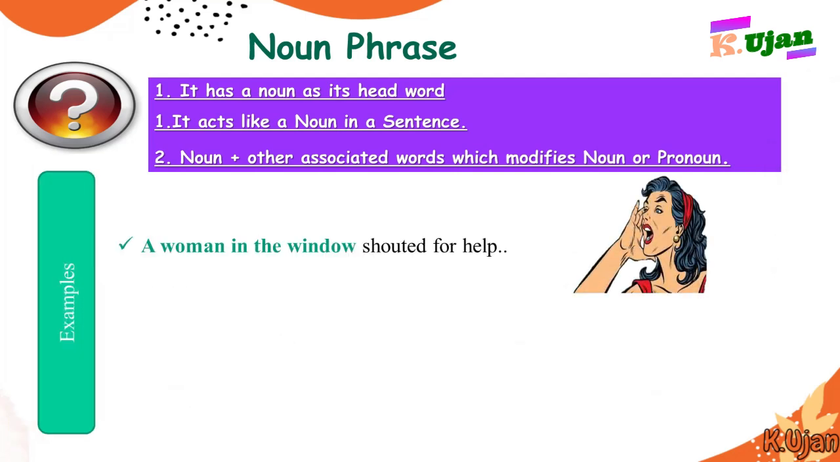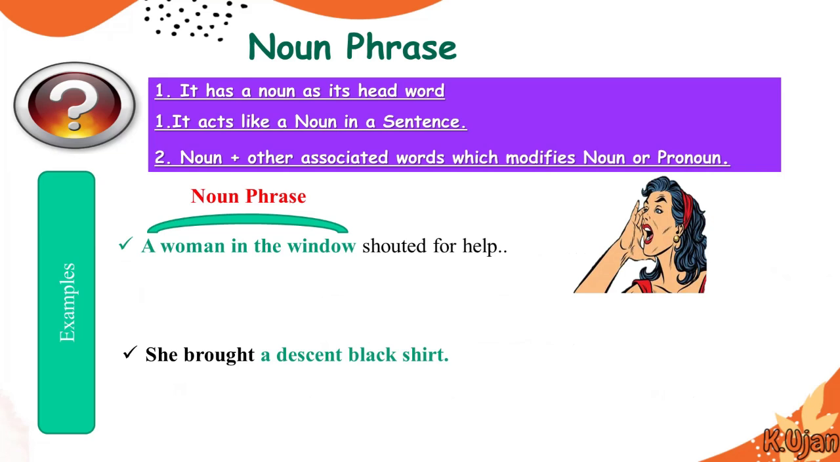There are other examples, like a woman in the window shouted for help. So a woman in the window is actually a noun phrase. So we have made this noun phrase out of the word woman. And the noun phrase is a woman in the window.